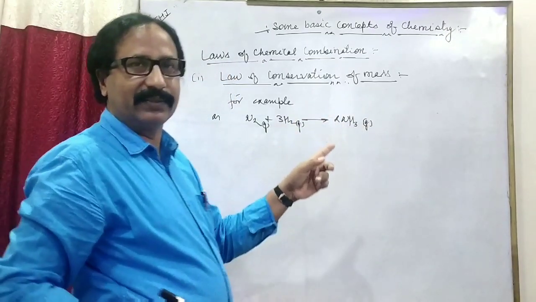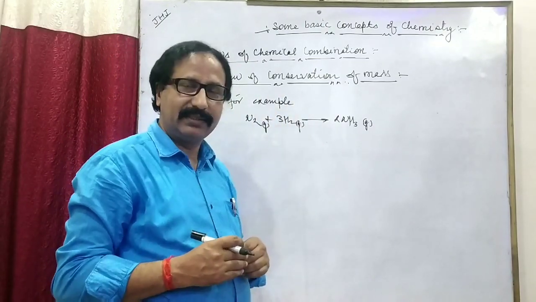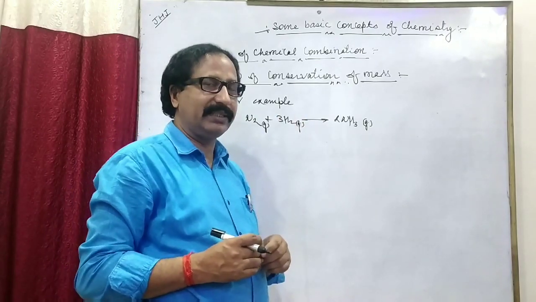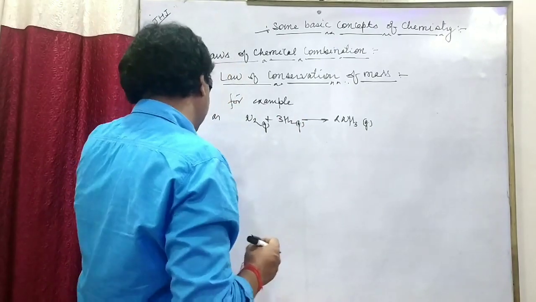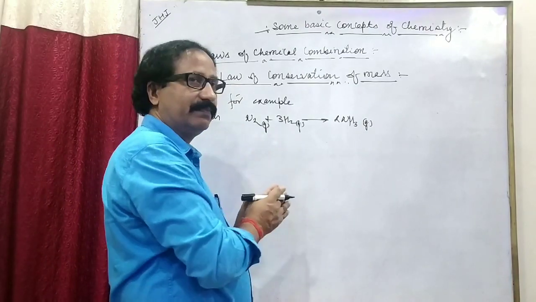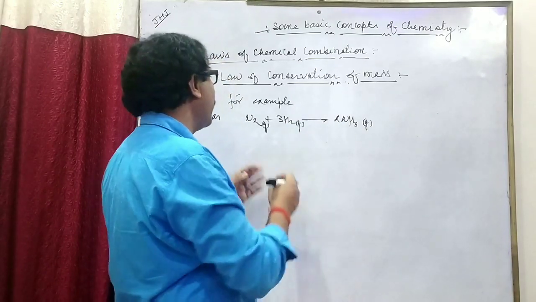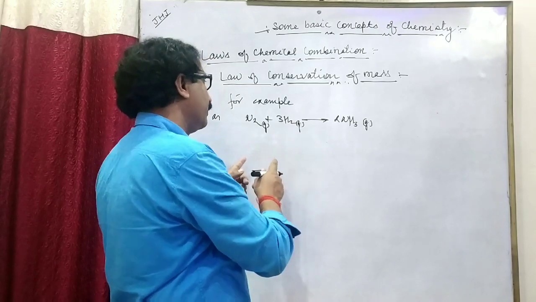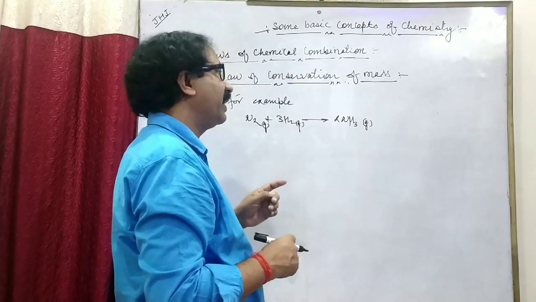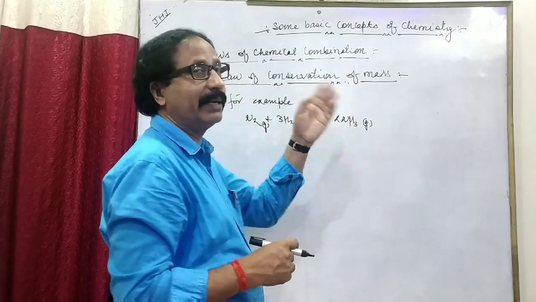This chemical reaction, which is present in a balanced, stoichiometric state, will strictly follow the law of mass conservation. Why? In this case, the mass of reactant must be equal to the mass of product. The total number of atoms of any element present in the reactant must be equal to the number of atoms of the same element on the product side.